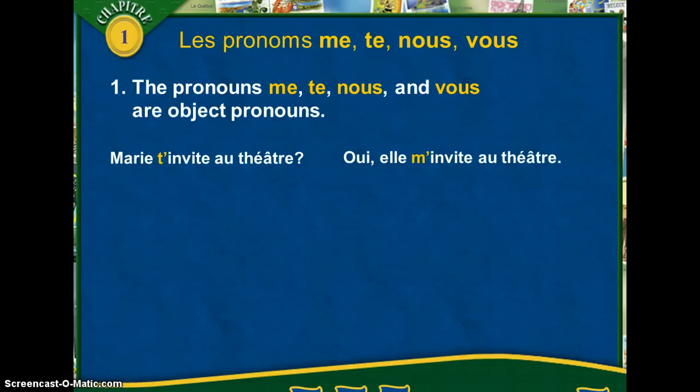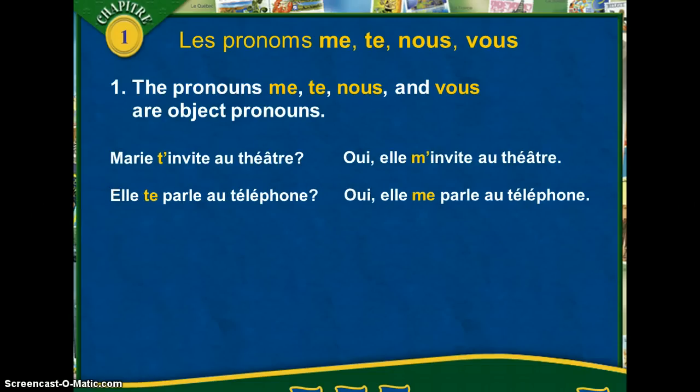Our next example, Elle te parle au téléphone. So if you were to answer yes and say yes, she does talk to me on the phone, you would then say, Oui, elle me parle au téléphone. If we're using nous and vous as well for asking and answering questions, remember that logically we're going to be changing those object pronouns. Le prof vous regarde?